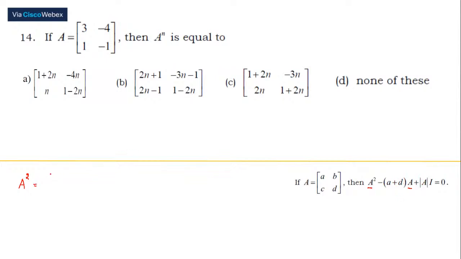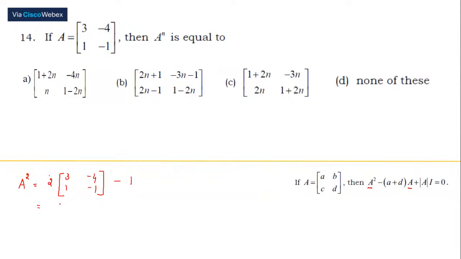Okay. So here, I'm going to use this expression. A plus d will be 3 minus 1. This is 2 into 3 minus 4, 1 minus 1. Now, the determinant of this is going to be minus 3 plus 4, that is nothing but 1 for us.